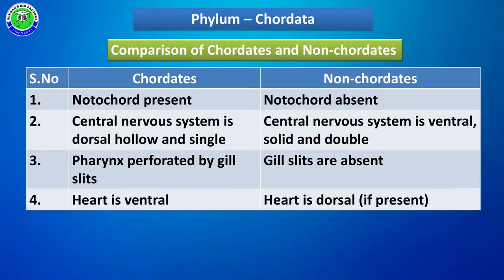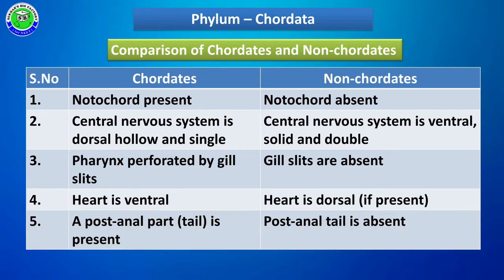In all chordata members, a heart is present with either 2 chambers, 3 chambers or 4 chambers. This heart is present at the ventral side. But in non-chordates, such a heart is absent. Sometimes, if they have a heart, this heart is present at the dorsal side.